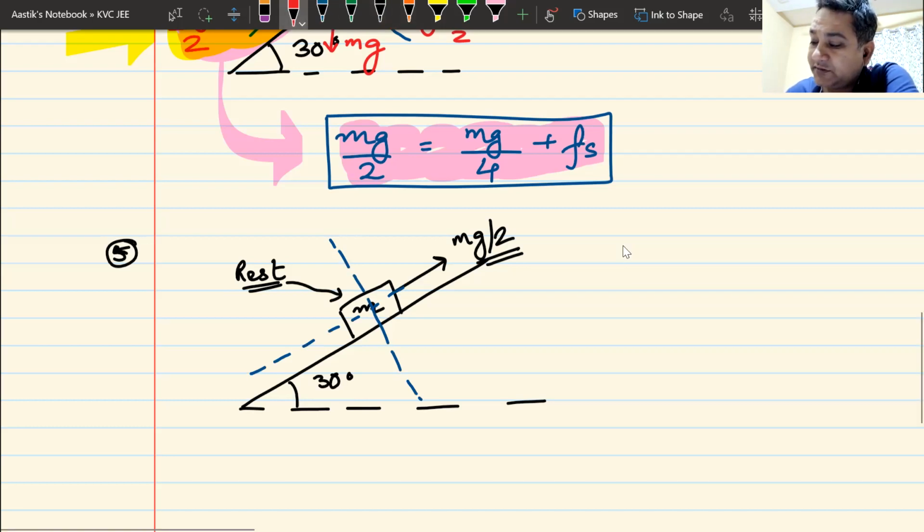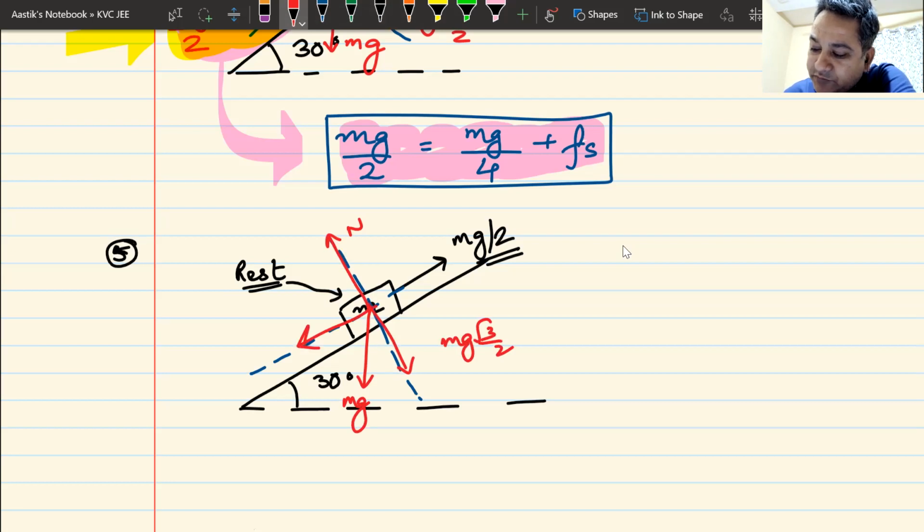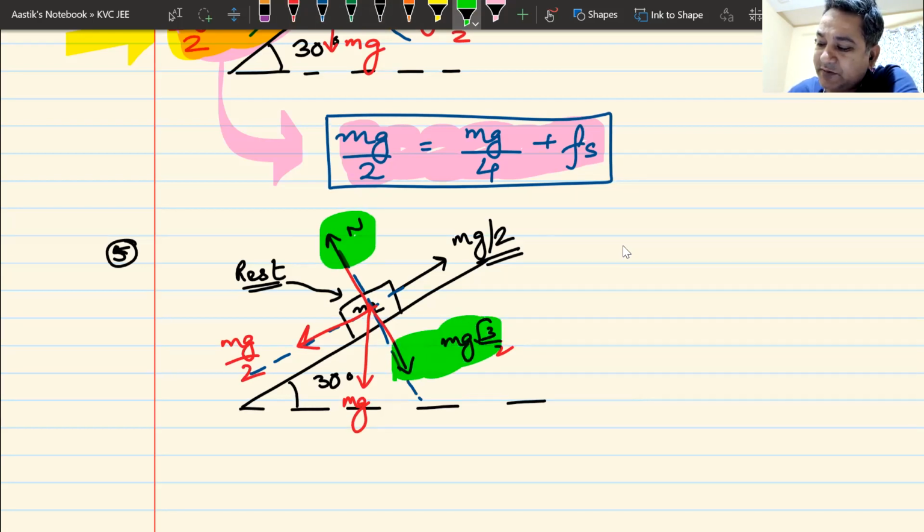So how do I do this? This is mg. This is the normal reaction, mg root 3 by 2. This is mg by 2. The block does not move in this direction, so I can say this will be equal to this.